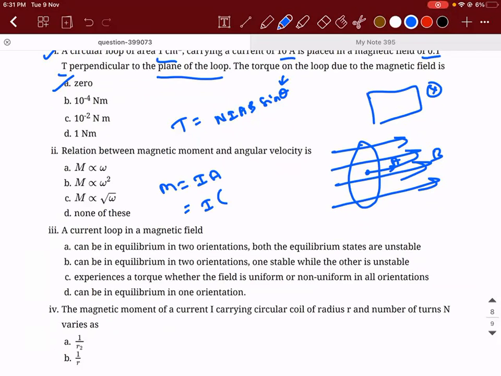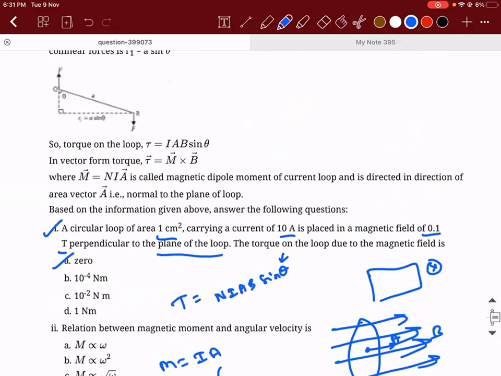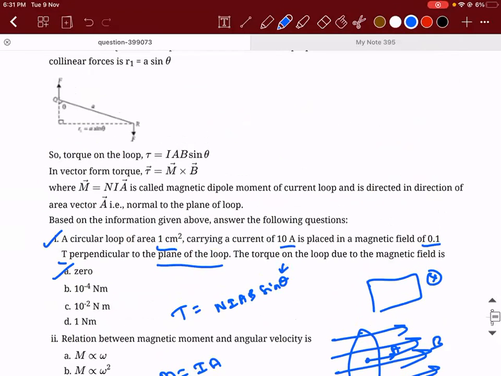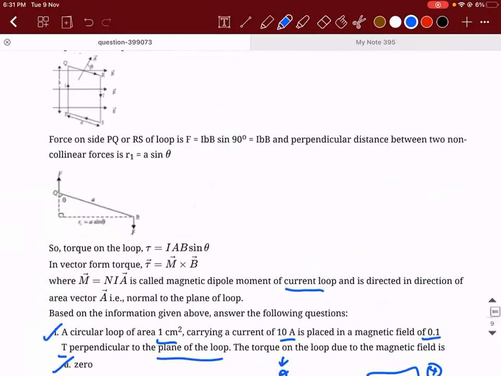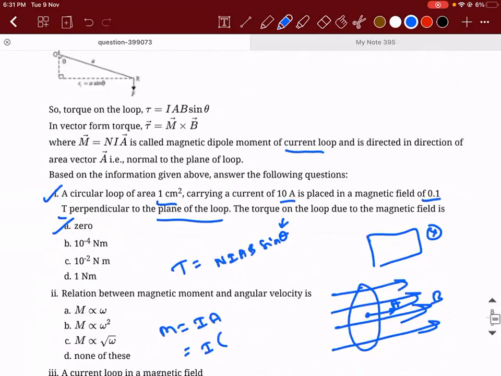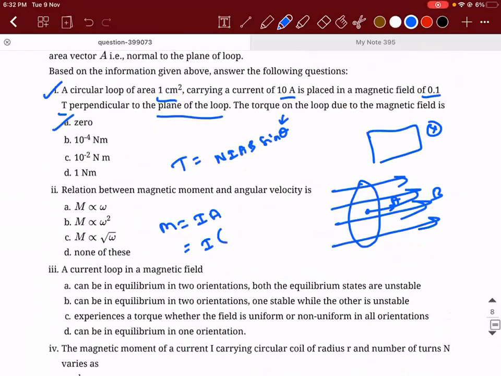Are they talking only about the circular loop, magnetic moment of a current loop? What we need to do is take a circular loop and solve it here. If I take it as a circular loop, area is pi r square.